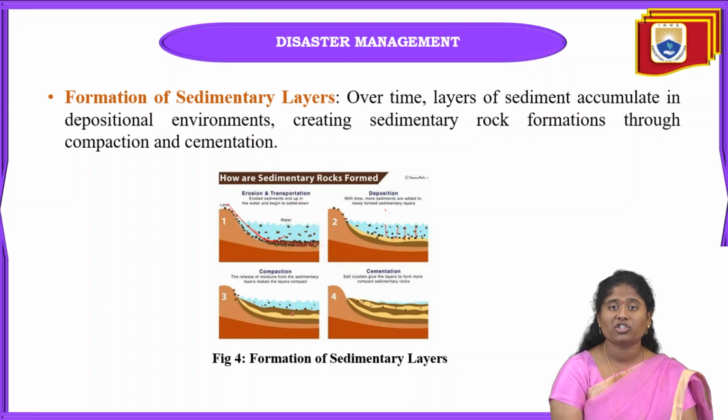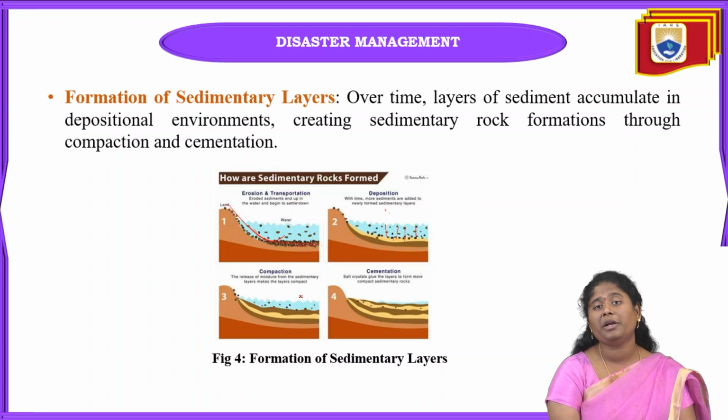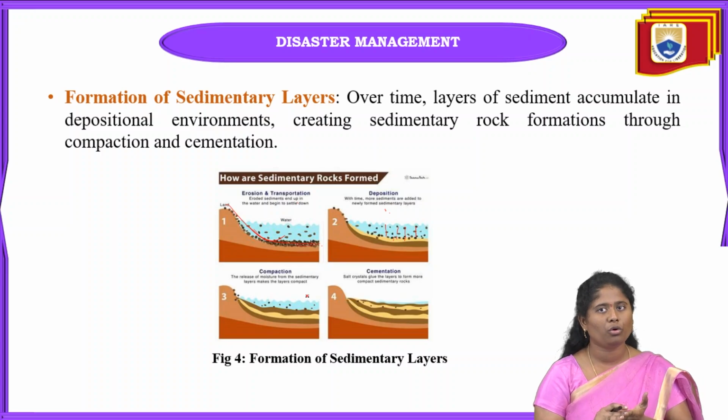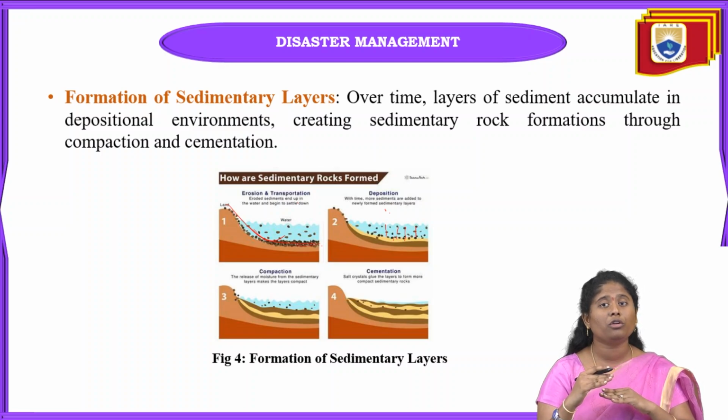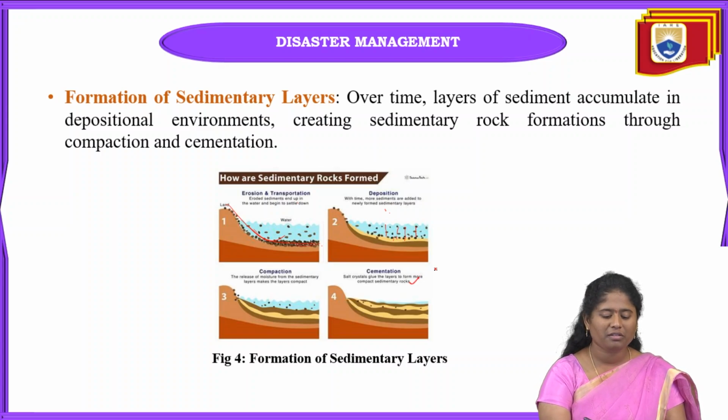How is compaction done? It is nothing but the releasing of moisture from the sedimentary layers. First one layer is formed, then another layer is formed. When it is formed layer by layer, compaction takes place. It is a common process: as layers fall one by one there will be pressure on the soil particles, and automatically they go towards compaction easily. Okay, and the last one is cementation.